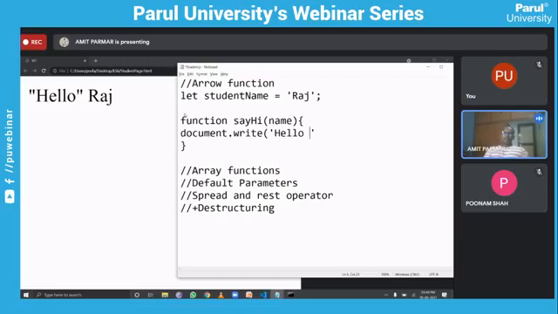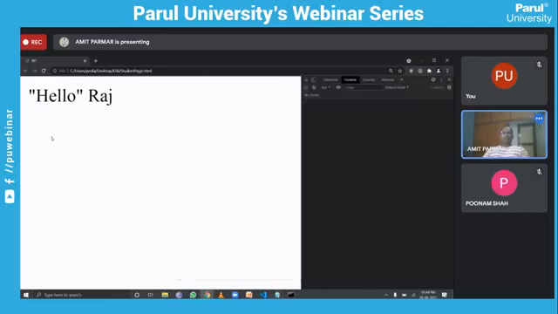Then let's use the backtick. So backtick, then hello, then space, and then I will use a dollar sign here, curly braces, and inside curly braces, I can use the term name. This is my function. You can say this is a function which I have written here. Let me save and let's see how it will work.